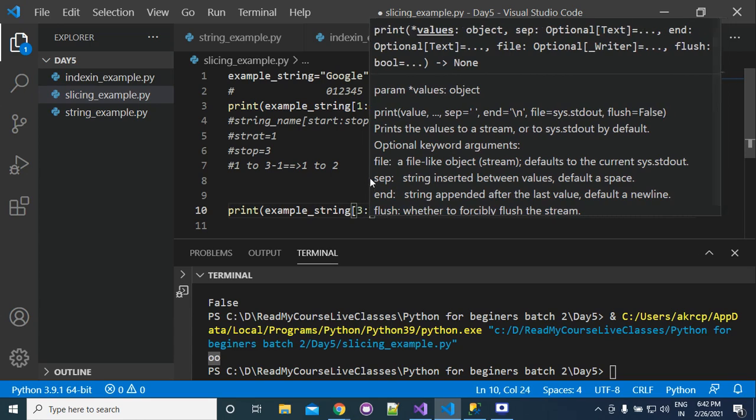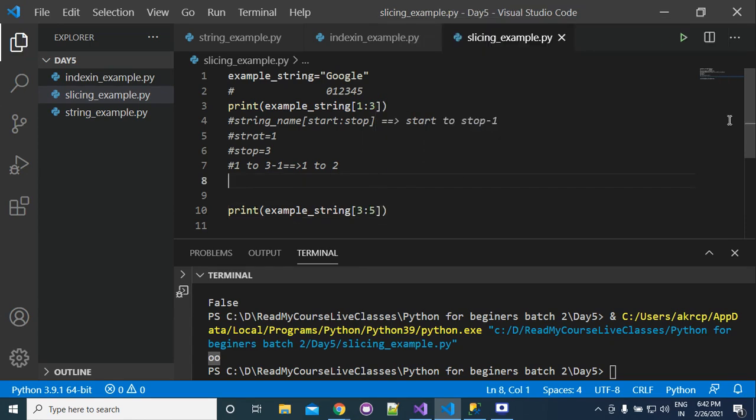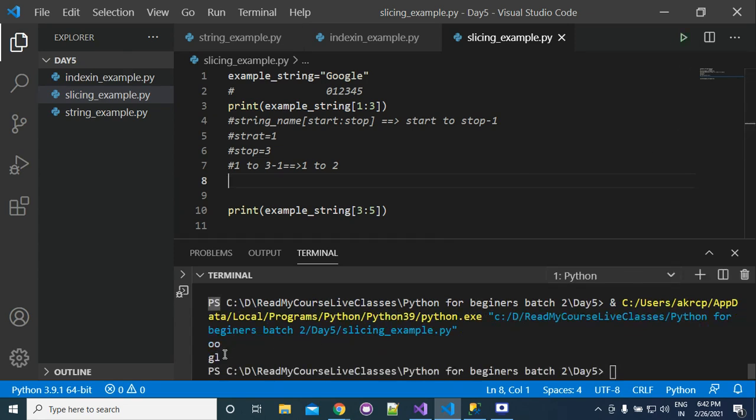What will be the answer? Correct, you will get GL.